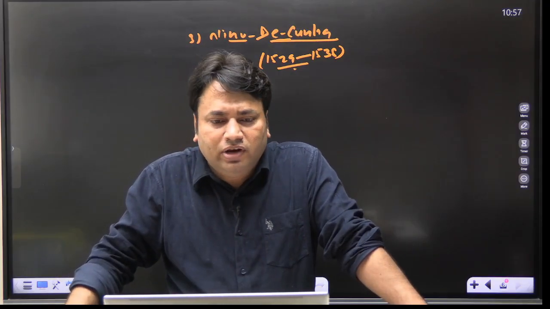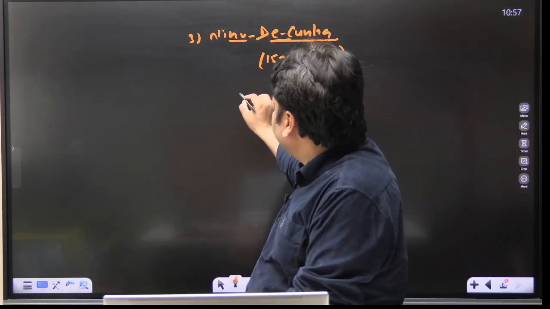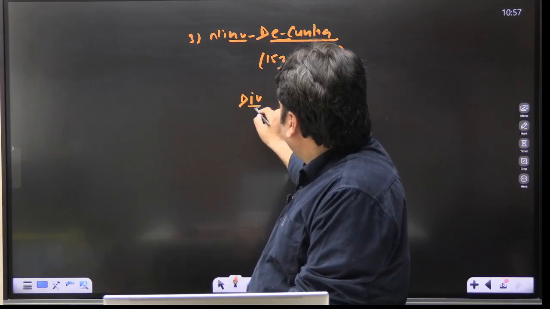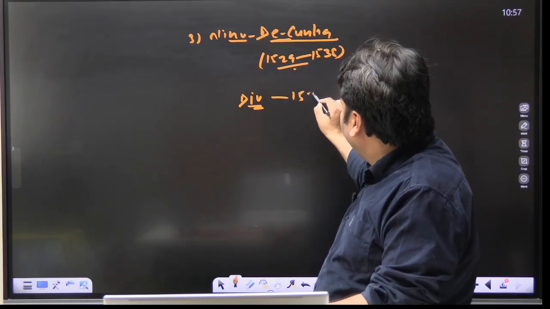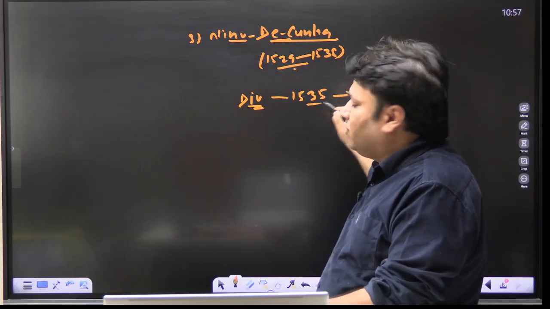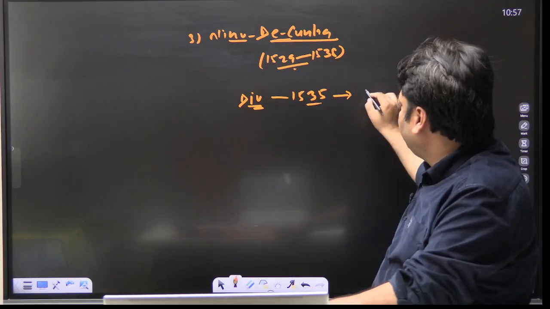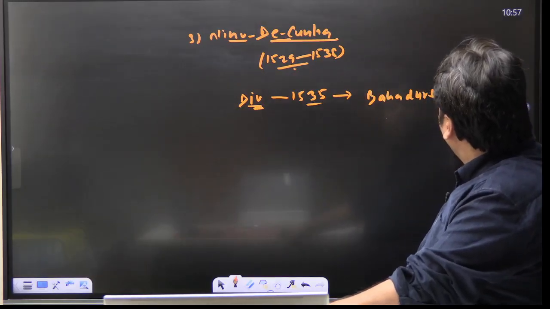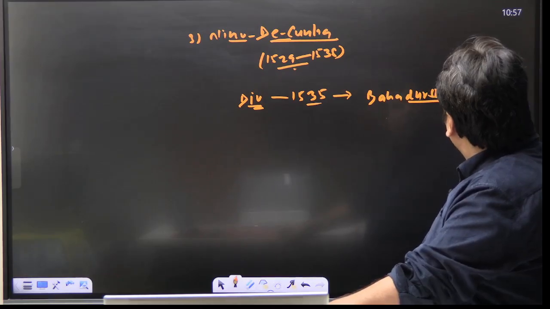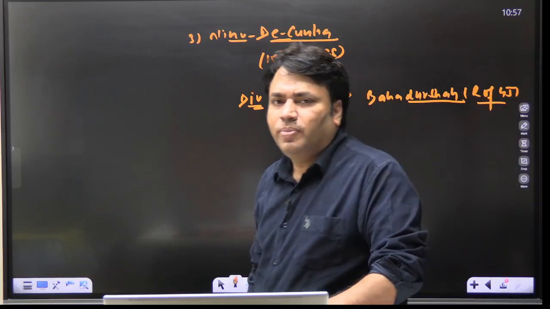During the time of Nino de Cunha, he acquired Diu in the year 1535 from Bahadur Shah, the ruler of Gujarat. These facts are important for your prelims also.